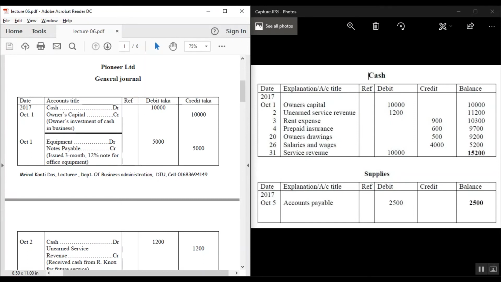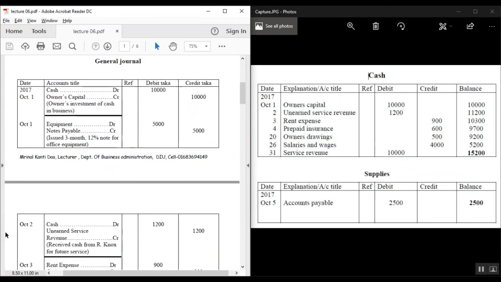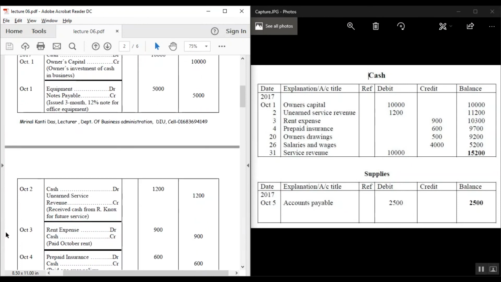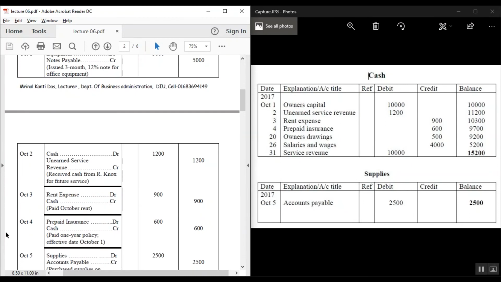In the journal part, we first have to know where the cash occurs. At first, we can see in the first transaction there is cash, and we'll take the opposite account title of this. Here we will take owner's capital, and it will count in the debit part. Second, we search again for cash, and in October 2 there is cash, and the opposite account title is unearned service revenue. Then we will take the unearned service revenue in the credit part, and the balance will be in this part.